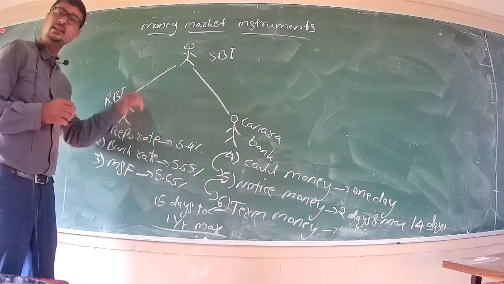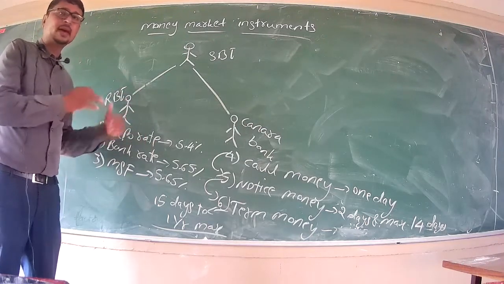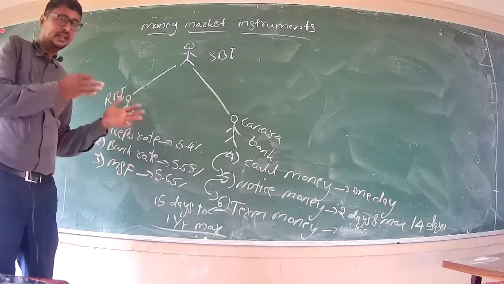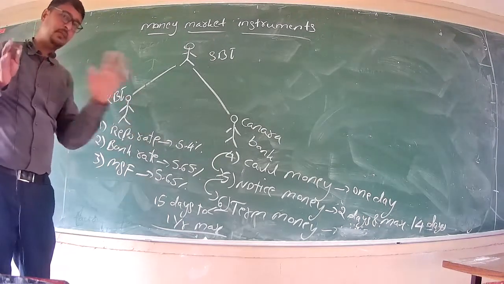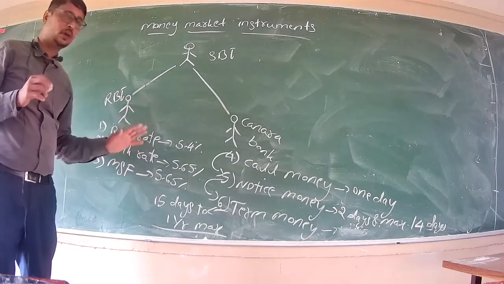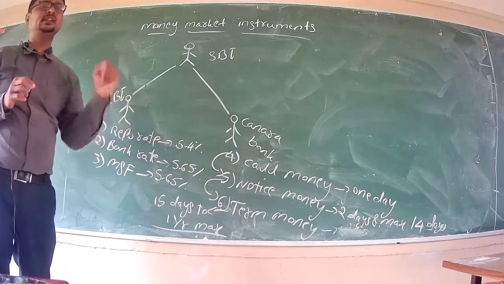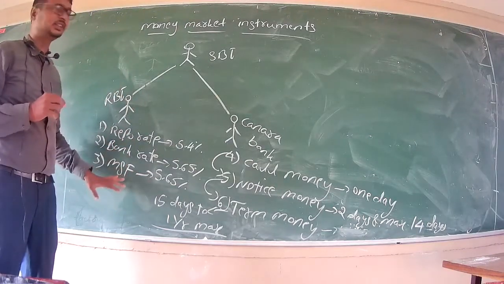So repo rate, the maximum days to pay back is 90 days. Bank rate, from 90 days to 1 year, maximum 1 year, it should not exceed 1 year. And marginal standing facility is for overnight and within a day transaction, that is called MSF.